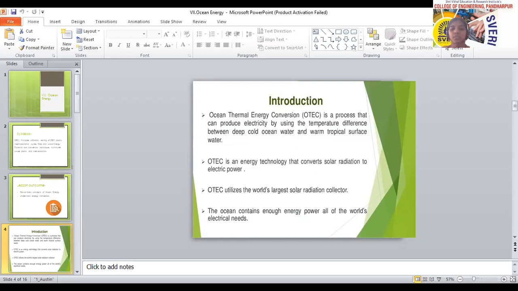The OTEC process uses the temperature difference between cold deep water at 5 degrees Celsius and warm surface water at 27 degrees Celsius to power a turbine to generate electricity. That means the deep cold water and the water on the earth's surface. We all know the temperature on the ocean surface is higher compared to the temperature in the deep water. So by using this difference, electricity can be generated.